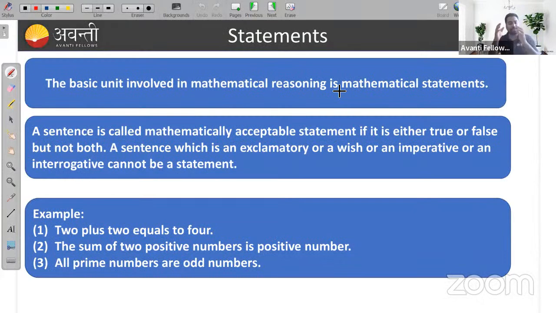So what is a mathematical statement actually? A mathematical statement is a statement which is either true or false.